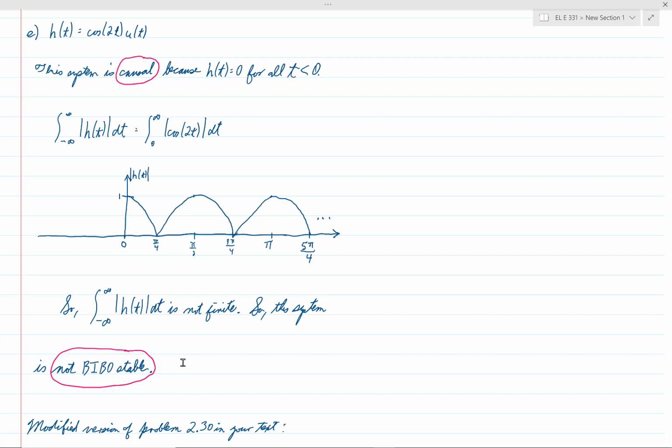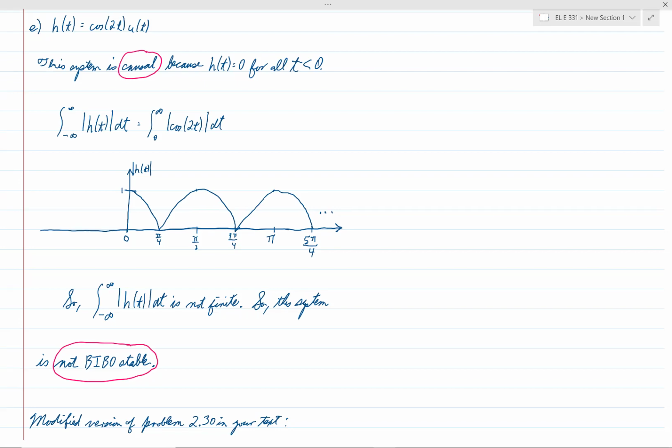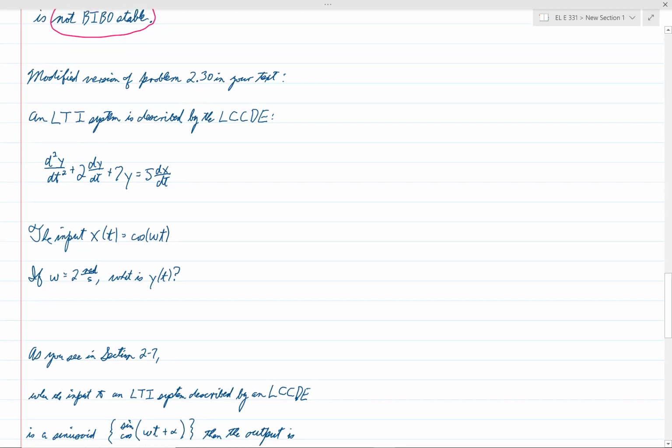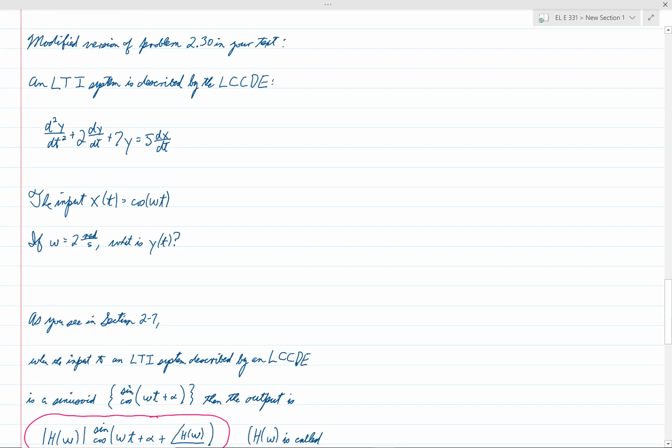So the last thing we want to talk about in today's lecture is a concept called the frequency response, and we can begin to learn about that in problem 230 in your text. So suppose that a linear time invariant system is described by the LCCDE.